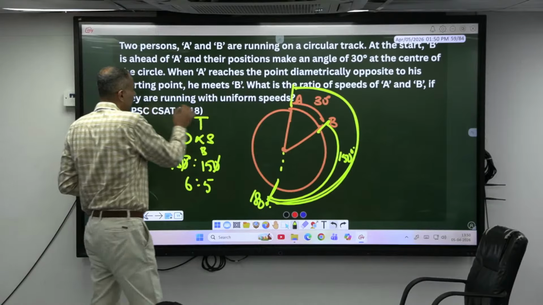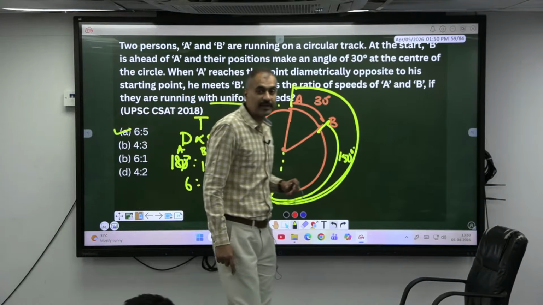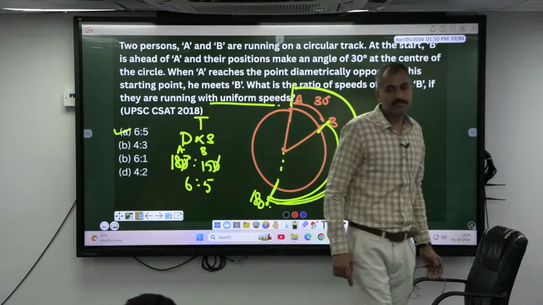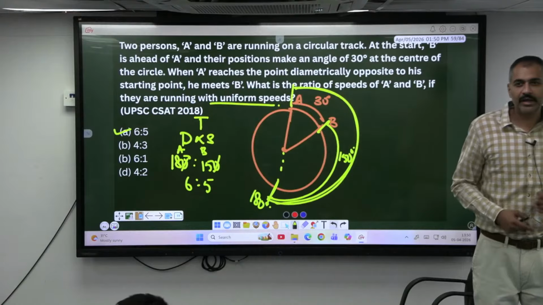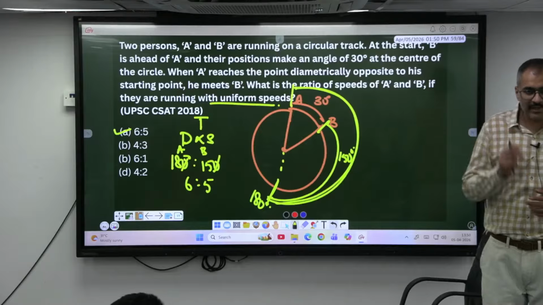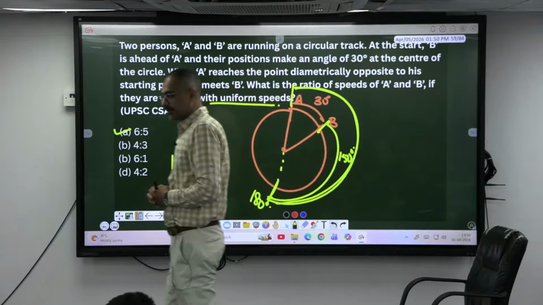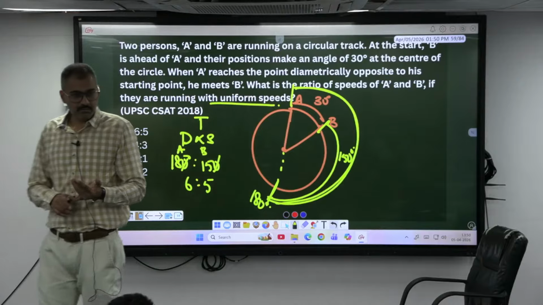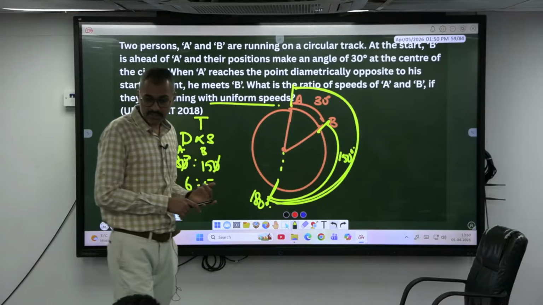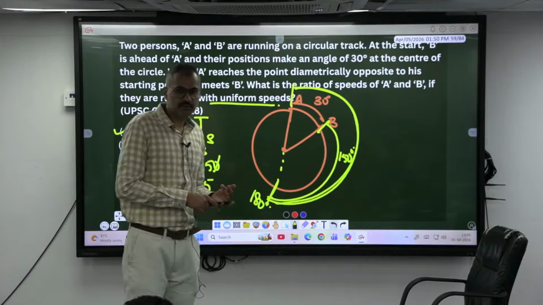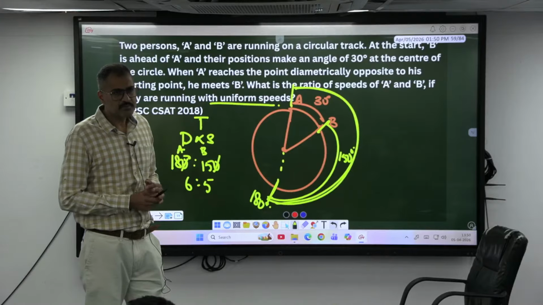They are running with a uniform speed. What is the ratio of their speeds? 6:5, madam. Okay, distance is directly proportional to the speed when the time remains same. Time same concept. So either you will get relative speed, or else time same concept, or else distance same concept. Majority of the time you will kill it.